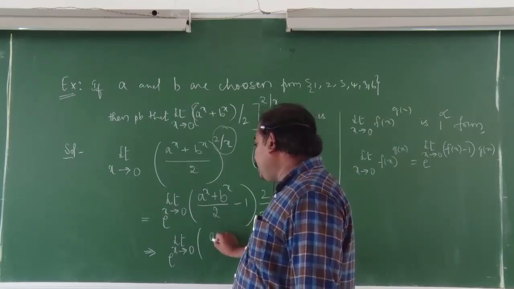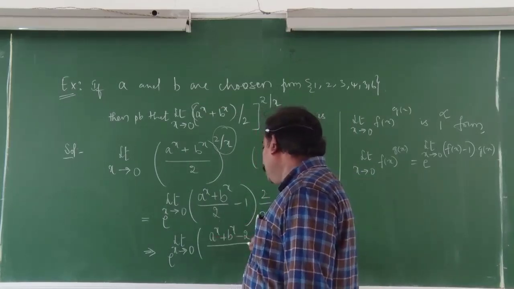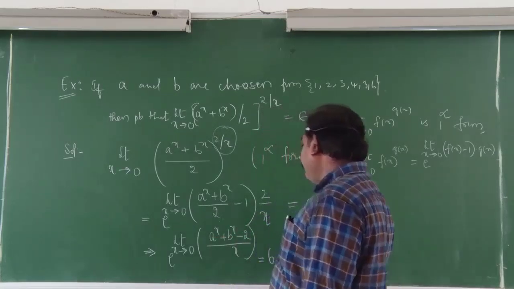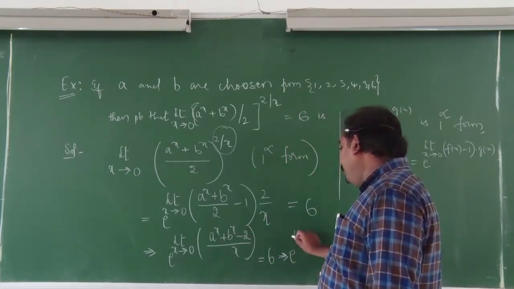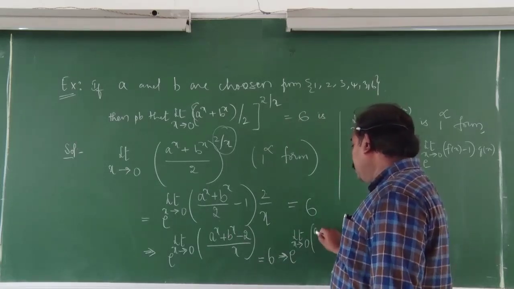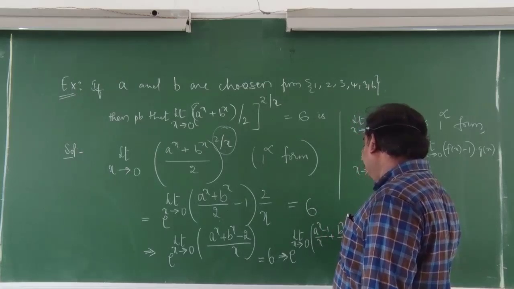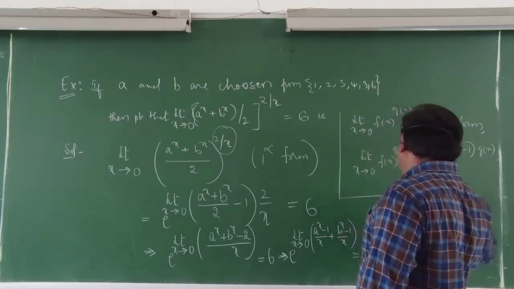Then you get (A power x plus B power x minus 2) whole by x is equal to 6. From this, I can write the total value as e power limit x tending to 0 of (A power x minus 1 by x plus B power x minus 1 by x), and this is equal to 6.